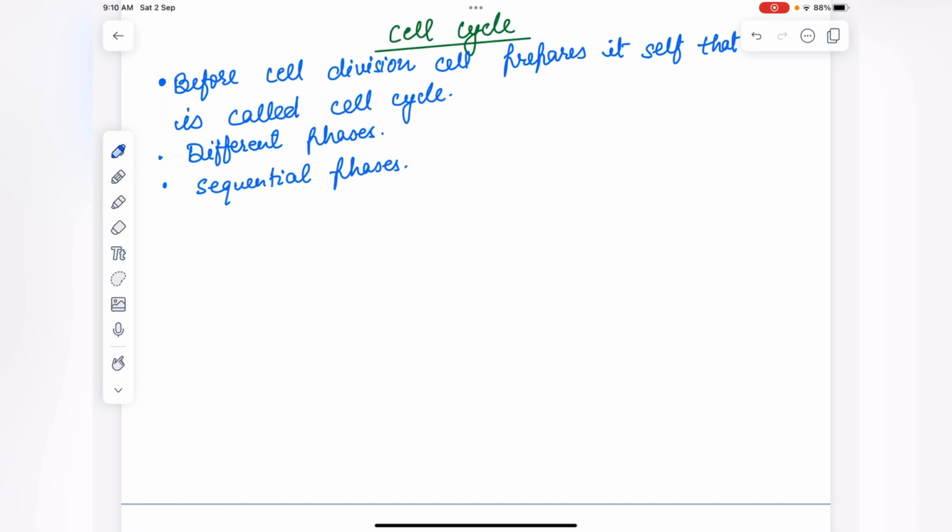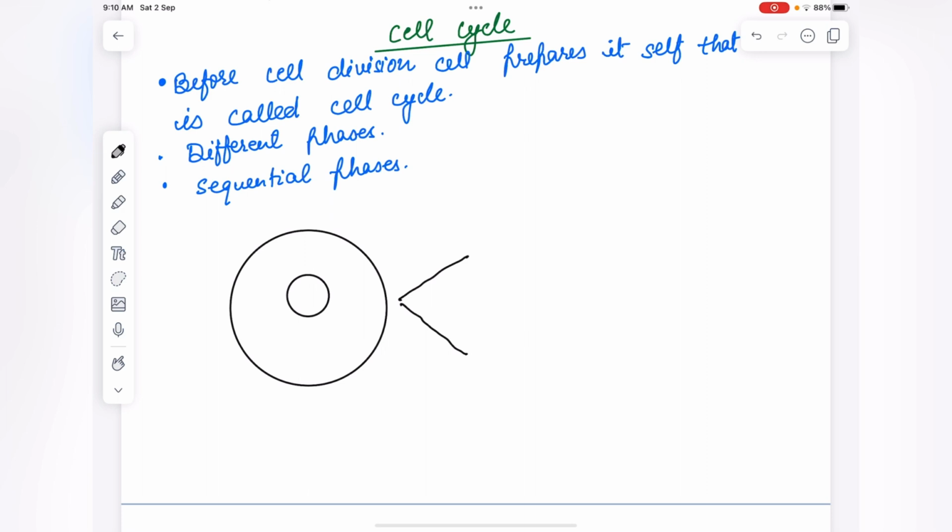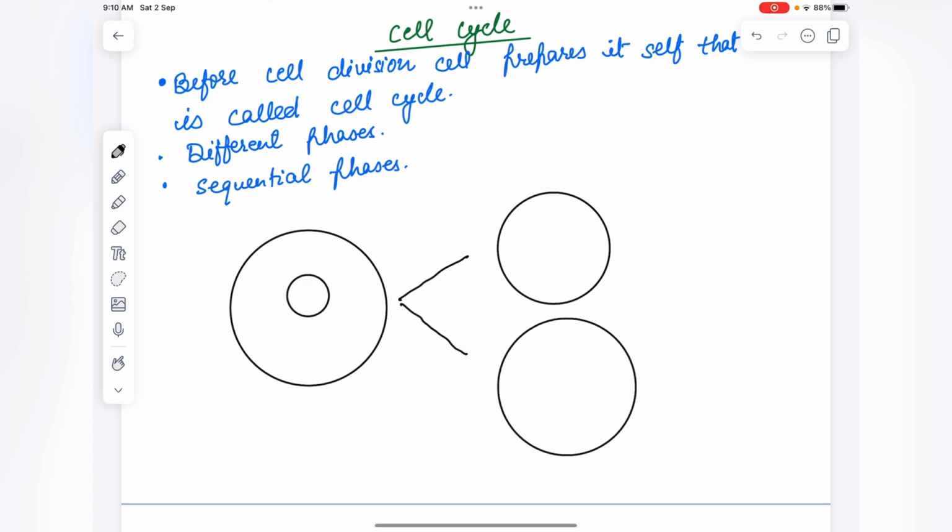In cell division, a mother cell has to divide into two daughter cells. So there will be an equal distribution of everything. This one single cell has to divide into two different cells.